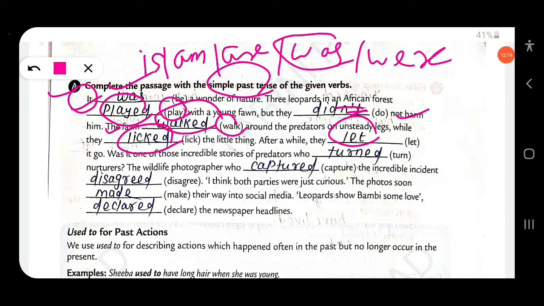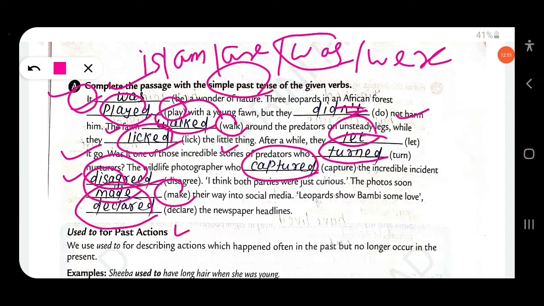Was it one of those incredible stories of predators who turned nurturers? The wildlife photographer who captured the incredible incident disagreed. I think both parties were just curious. The photos soon made their way into social media. Leopards show Bambi some love, declared the newspaper headlines. You have to use the simple past tense, that means V2, the second form of the verb. Clear?